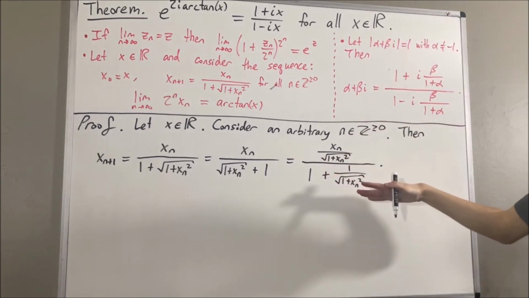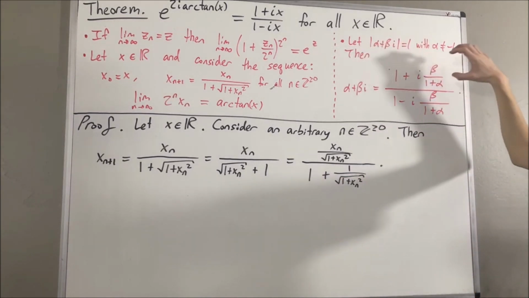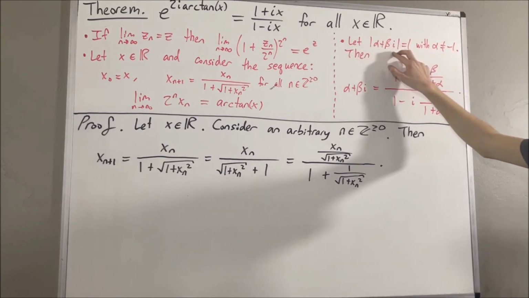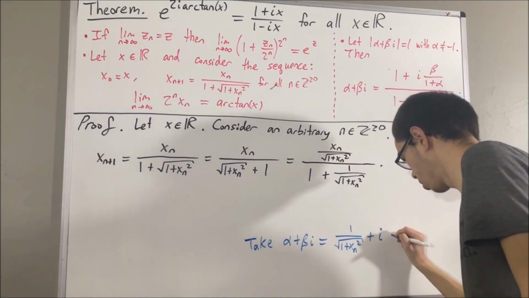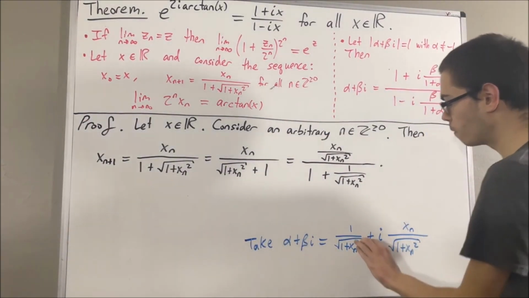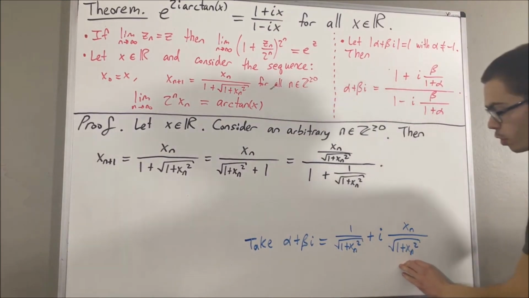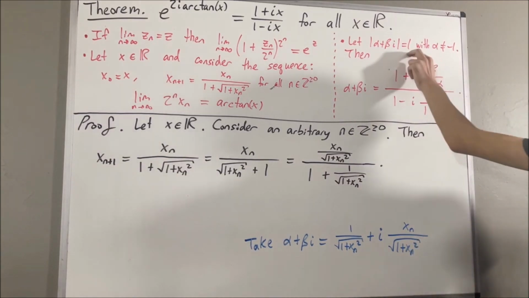this. So now, let's apply this preliminary result. We're going to take alpha plus beta i to be the following complex number. Now, it's pretty easy to see that the magnitude of this complex number is 1.